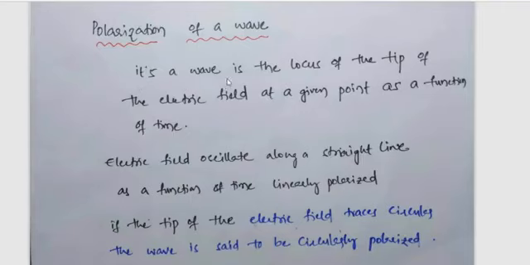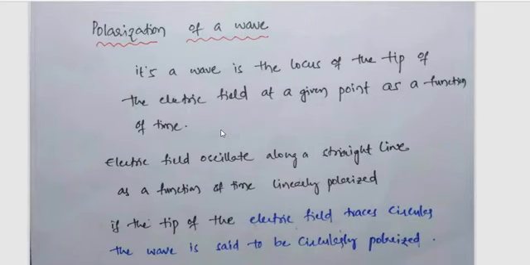See, the wave is the locus of the tip of the electric field at a given point as a function of time. The electric field varies instantaneously in a sine manner, as a function of sine.